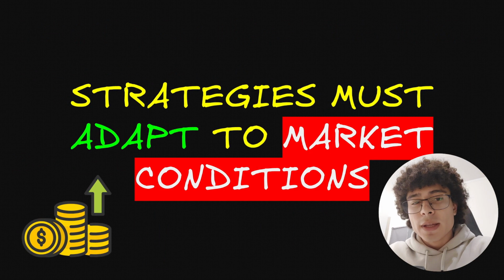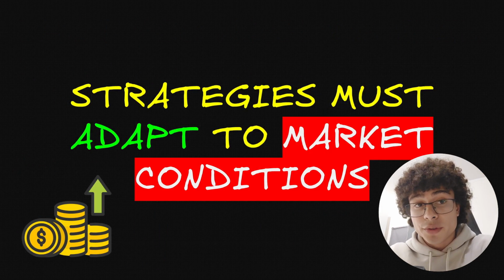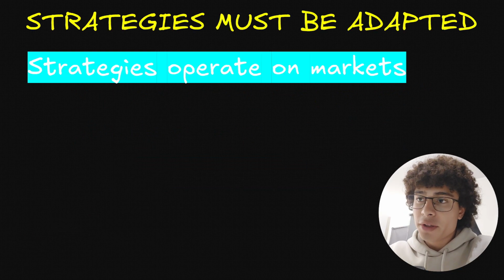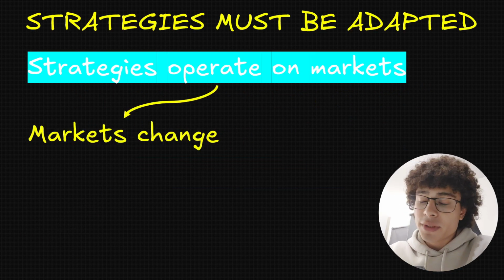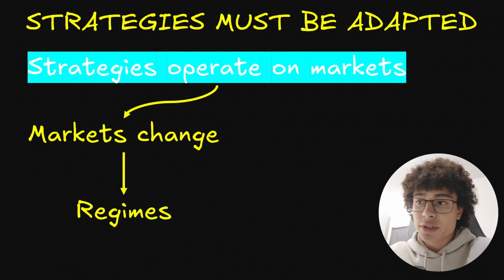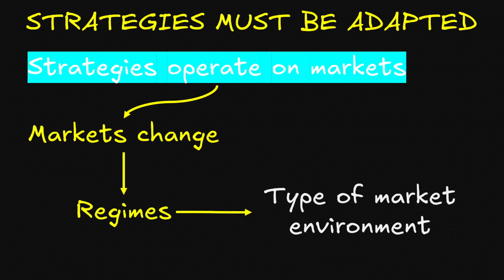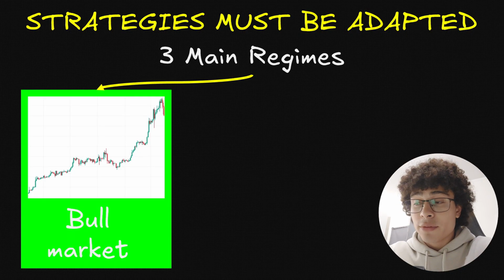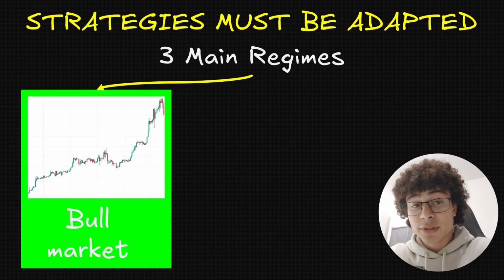Alright, that's great, but let's touch on something even more important. Strategies must adapt to market conditions. Investing strategies operate on markets, but markets change. The market changes are called regimes, the type of market environment, and there are three main regimes. The first one is the one everyone wants. It is the bull market, the phase of the market where we are continuously trending up. This is the regime where it is easier to make money because you just have to hold your coins and they will go up in value.